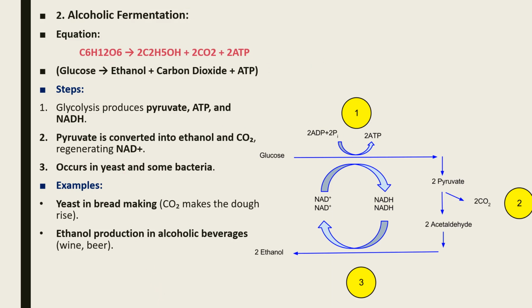Alcoholic fermentation. Its equation is glucose is converted into C2H5OH, alcohol, plus carbon dioxide plus ATP. So glucose gives ethanol plus carbon dioxide plus ATP. The steps: glycolysis produces pyruvate, ATP, and NADH. Pyruvate is converted into ethanol and carbon dioxide, regenerating NAD+. It occurs in yeast and some bacteria. Examples are yeast in bread making, where CO2 makes the dough rise, and ethanol production in alcoholic beverages.